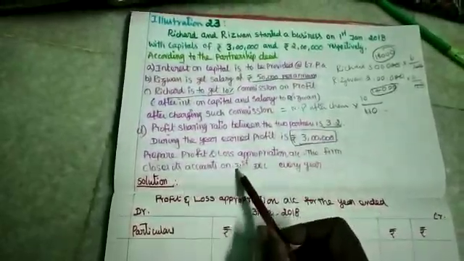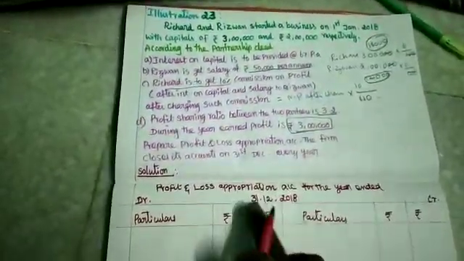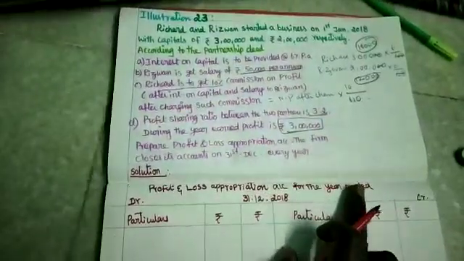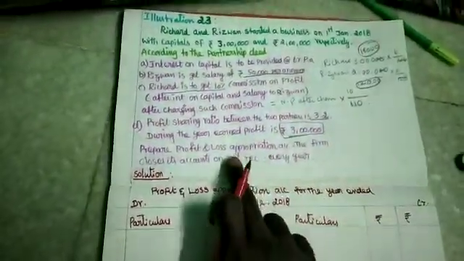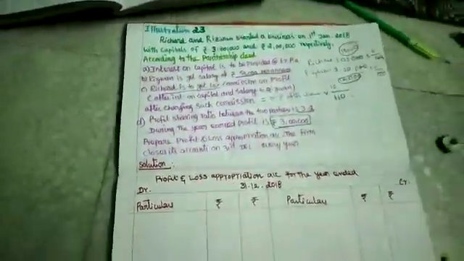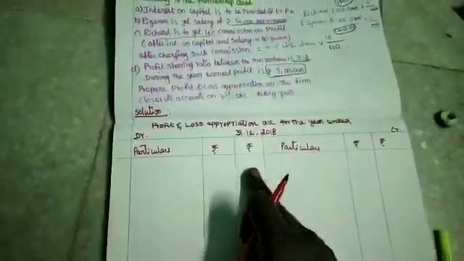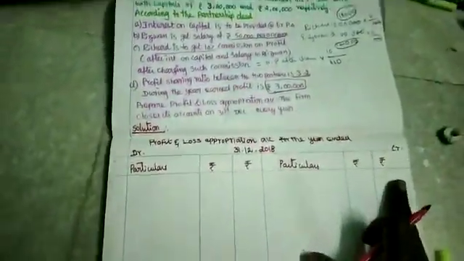The firm closes its accounts on 31st December every year. Now you see here, profit and loss appropriation account for the year ended 31st December 2018. They ask us to prepare only the profit and loss appropriation account. The format is drawn in front of you. It is a ledger account with debit and credit, particulars, inner column, outer column, particulars, inner column, outer column drawn.